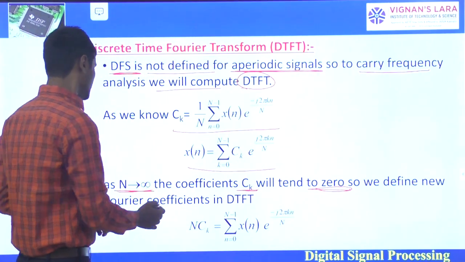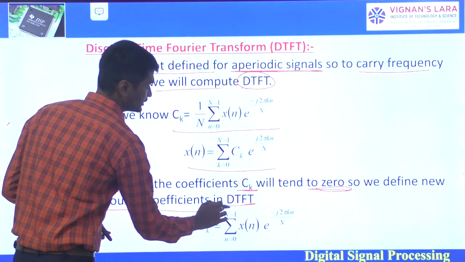So we define new Fourier coefficients in the discrete time Fourier transform.